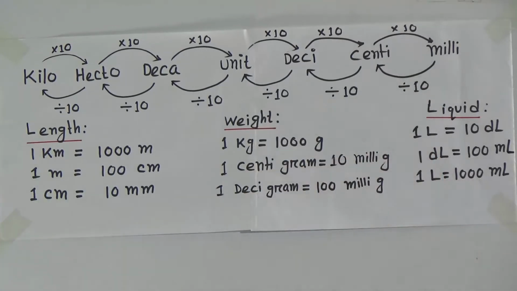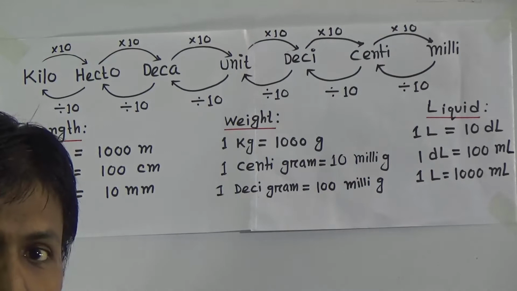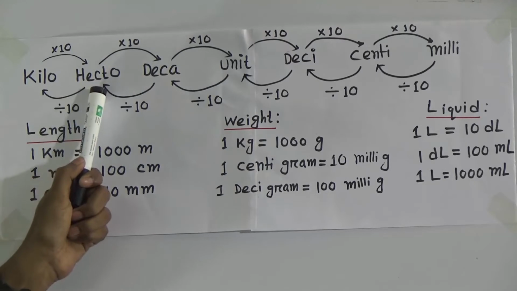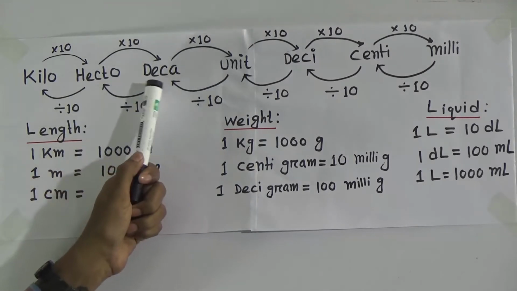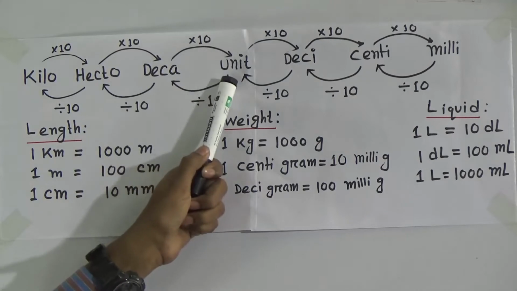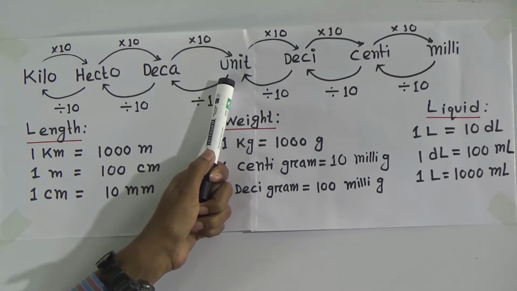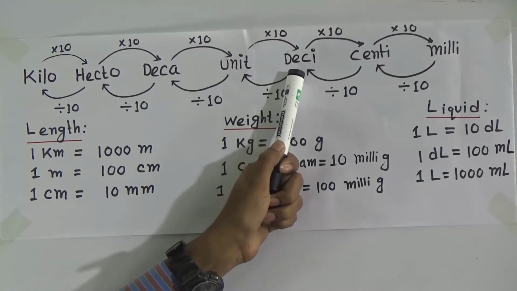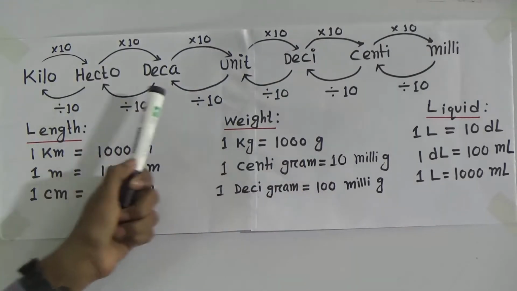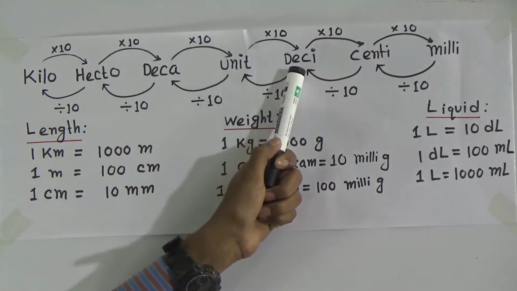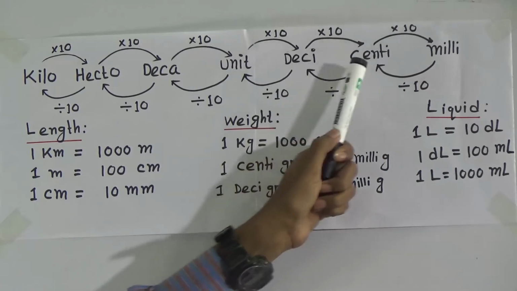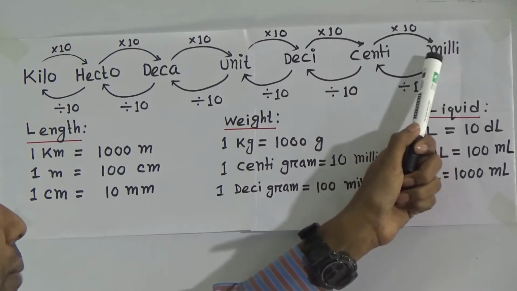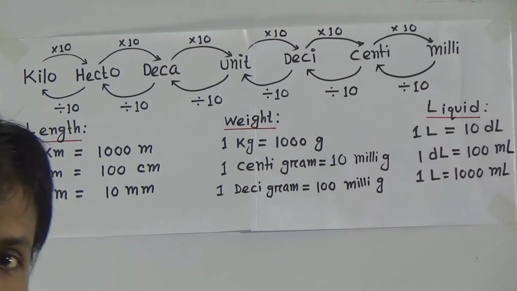Now I will tell about liquid. For liquid, look, kiloliter, hectoliter, decaliter. This is decaliter, and the unit for liquid is liter. Deciliter. Look, this is decaliter, but this is deciliter. Centiliter, milliliter. Okay?